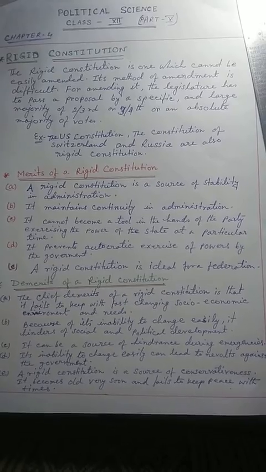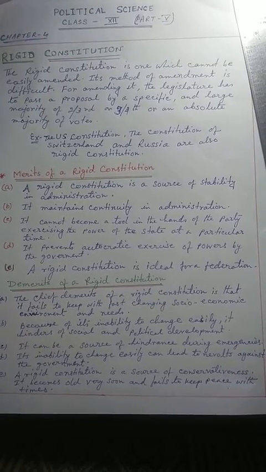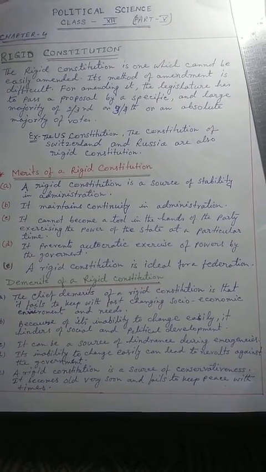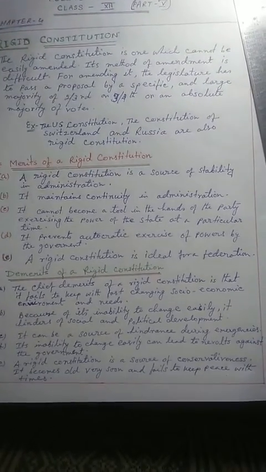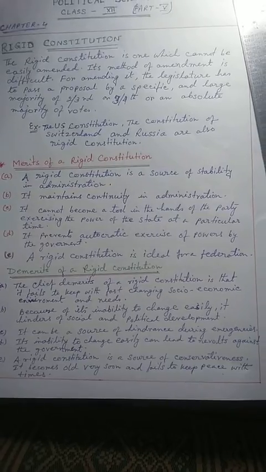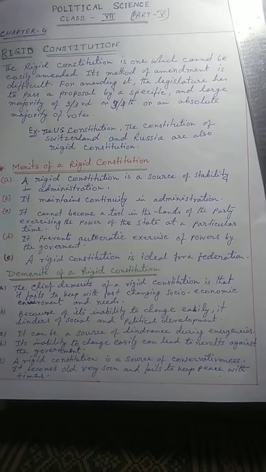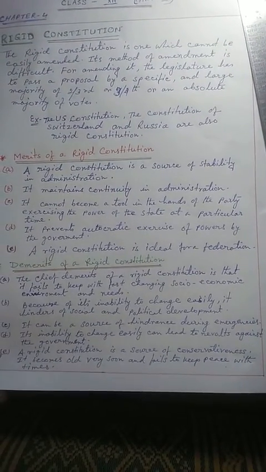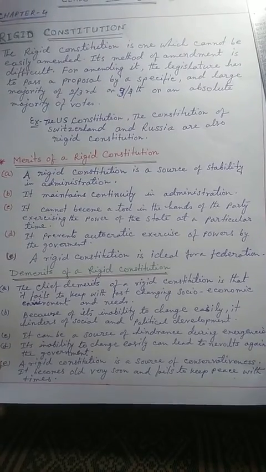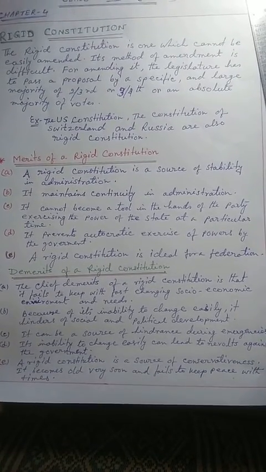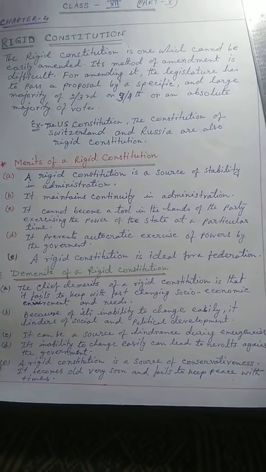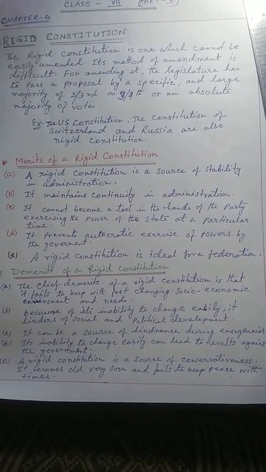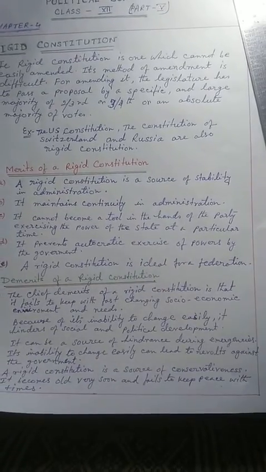Thirdly, it can be a source of hindrance during emergencies. Fourthly, its inability to change easily can lead to revolts against the government. And finally, a rigid constitution is a source of conservativeness. It becomes old very soon. It fails to keep pace with times.